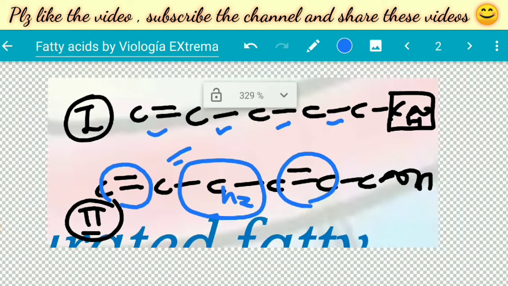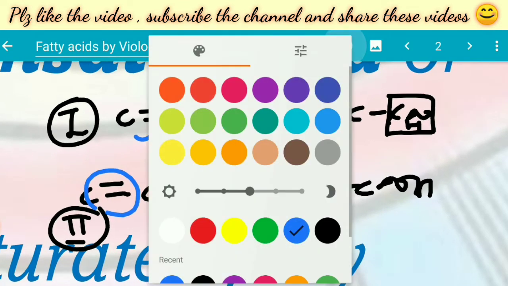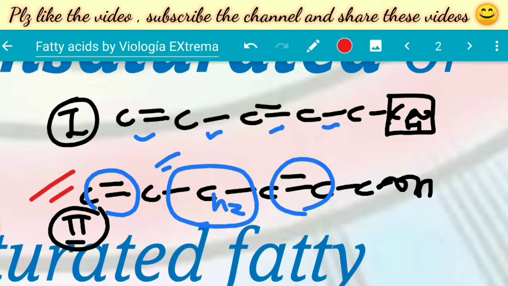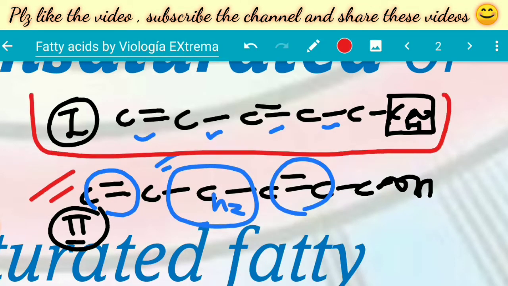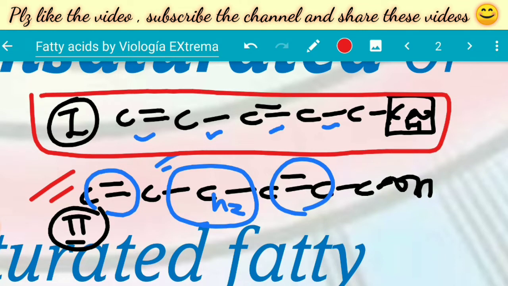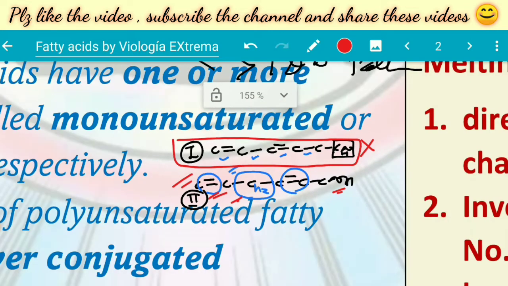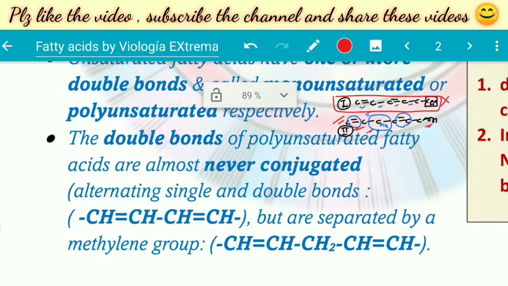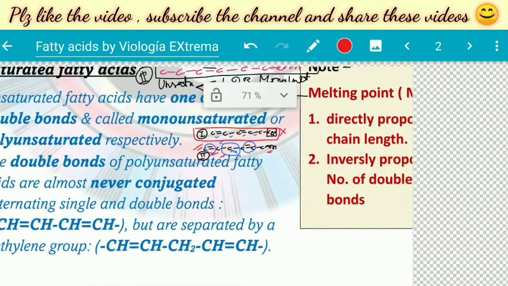So which kind of polyunsaturated fatty acids is possible? The answer is number 2. In case number 1, there is conjugation, alternate double bonds and single bonds, which is not found in polyunsaturated fatty acids. So case 2 is possible. Always remember, alternation, or conjugation, is not possible. Two double bonds will always be separated by a methylene group in polyunsaturated fatty acids. So this much is clear.